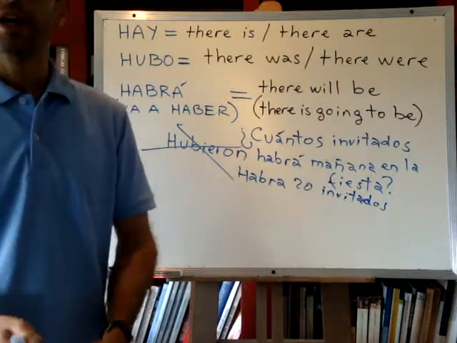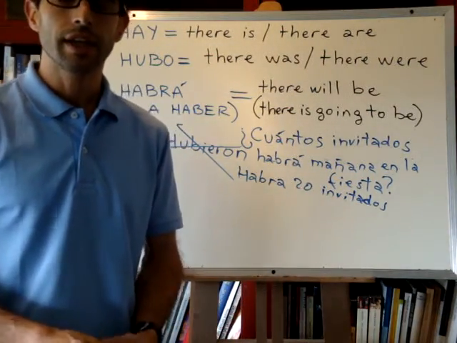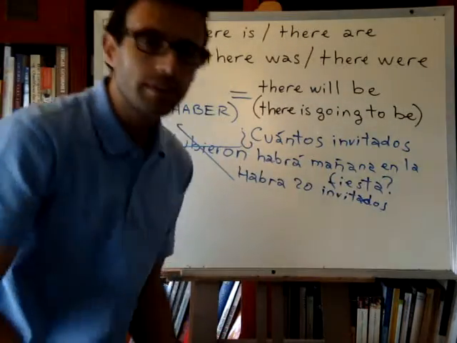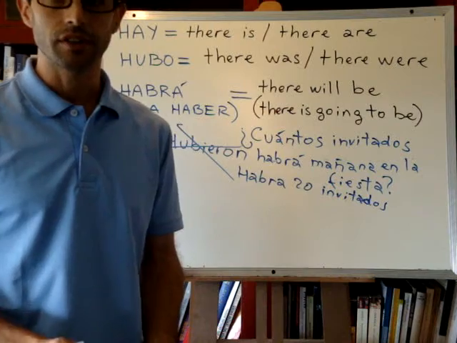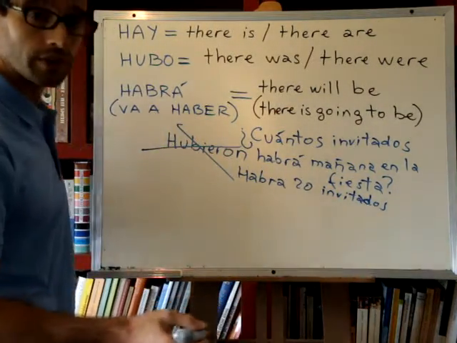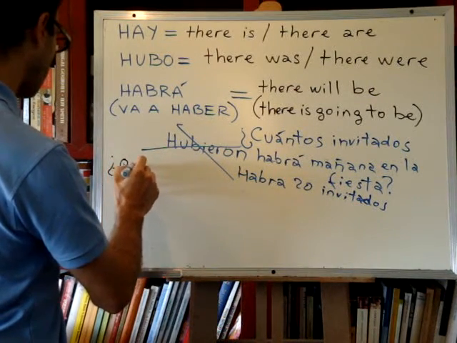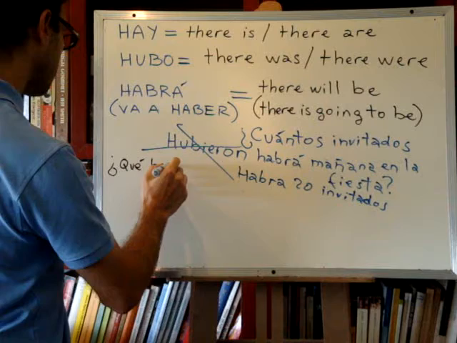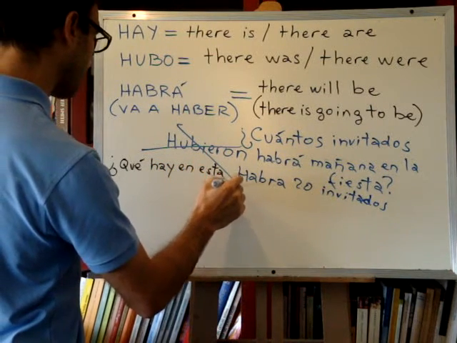So, for example, now let's say, what is there in this box? ¿Qué hay en esta caja?, we would say. The word for what in Spanish is ¿qué? ¿Qué hay en esta caja?